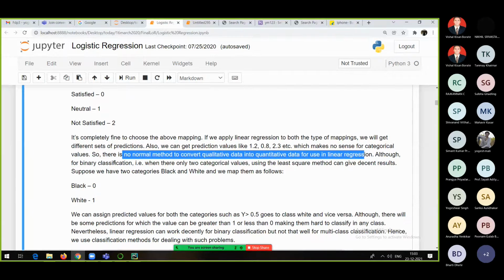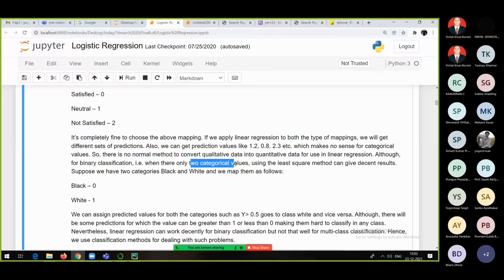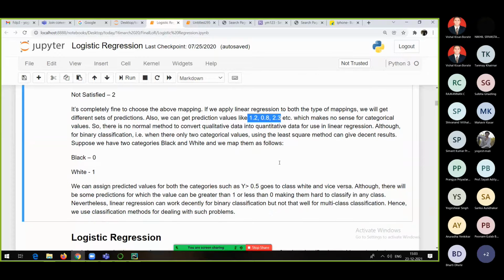Although for binary classification, when there are two categorical values, to some extent it can work, but it is not always going to work. For classification problems, linear regression cannot be used.